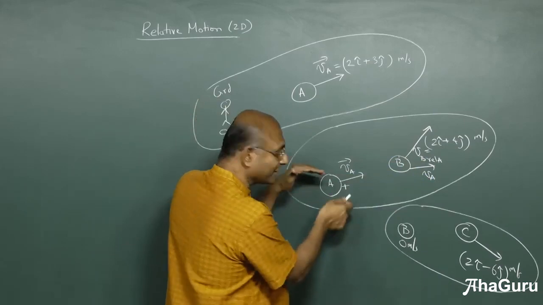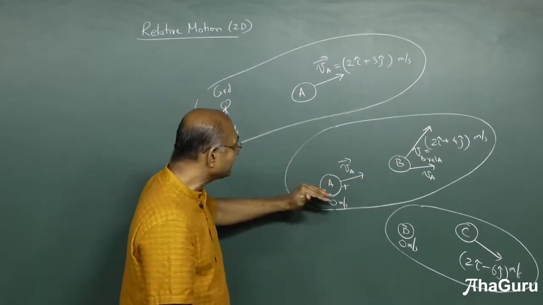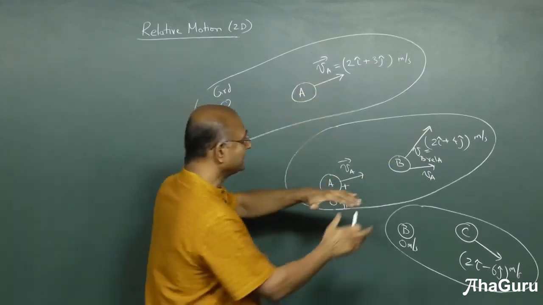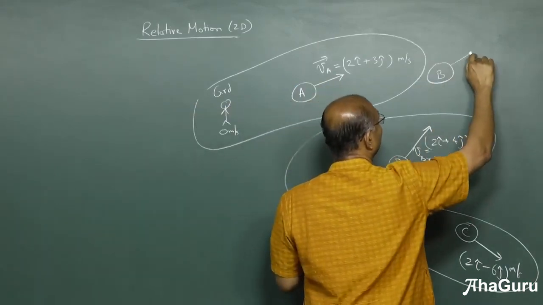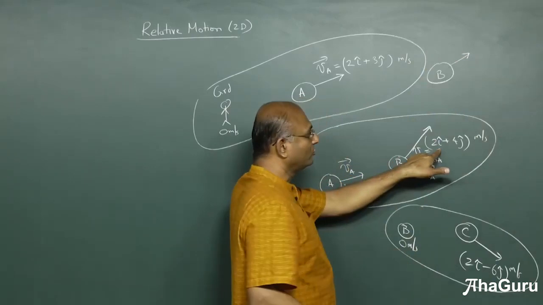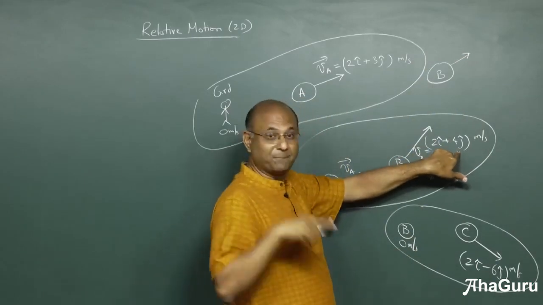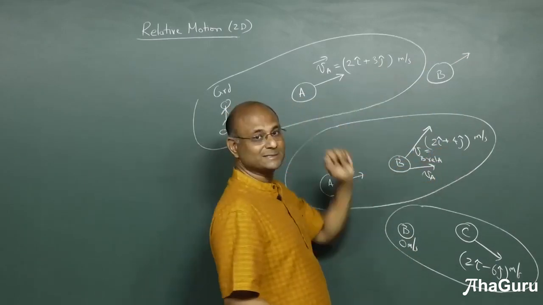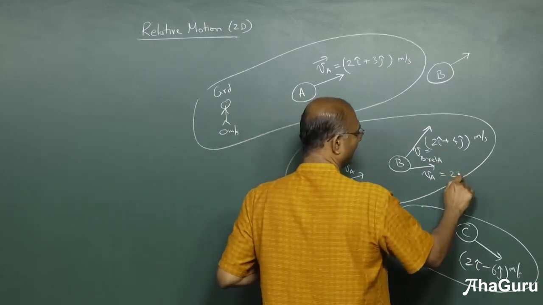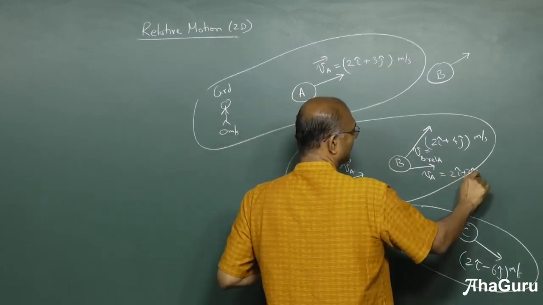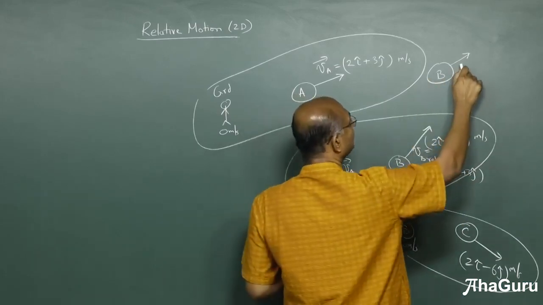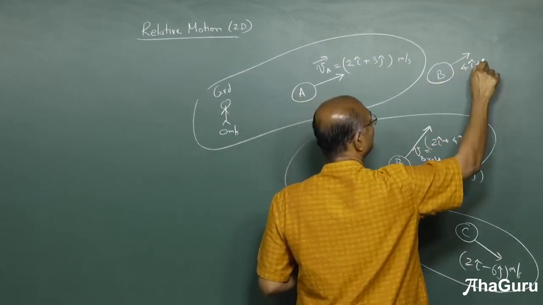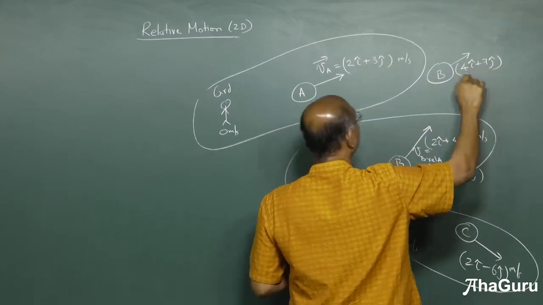Now what is A's velocity? VA. But where is A's velocity? VA there. So that means this fellow moves into that diagram and has a velocity of 2i plus 4j plus 2i plus 3j. So if I add these two, what happens? I'll get 4i plus 7j. So B's velocity is 4i plus 7j in this diagram.